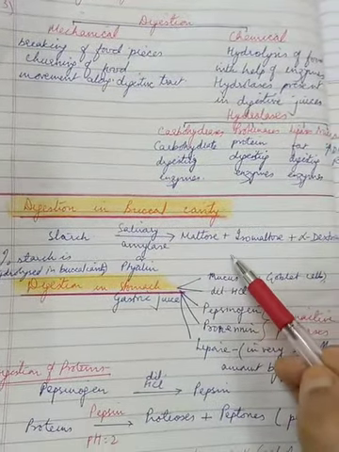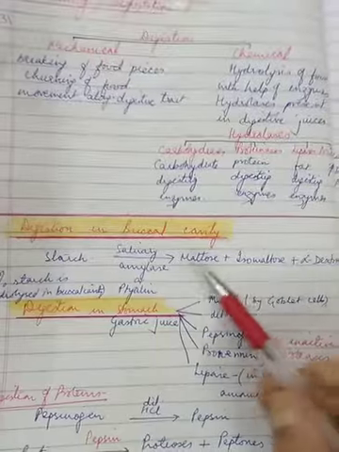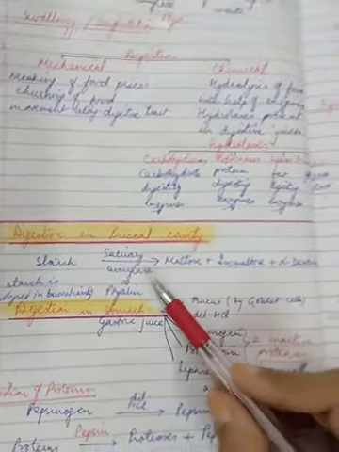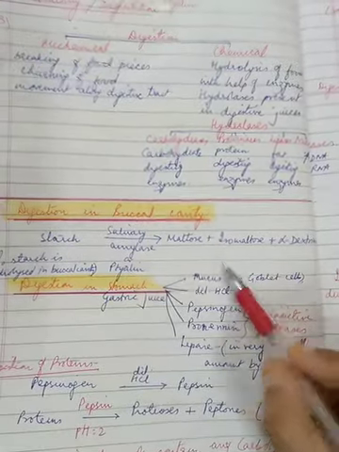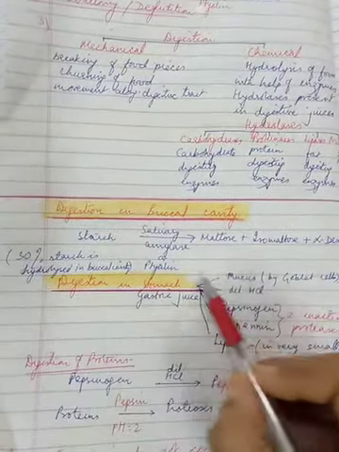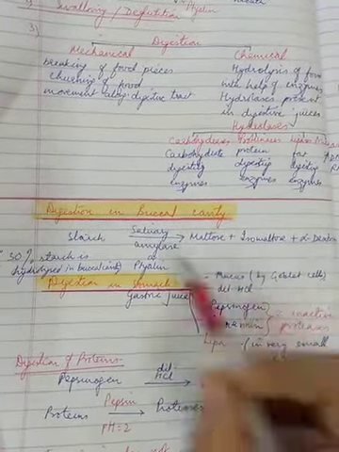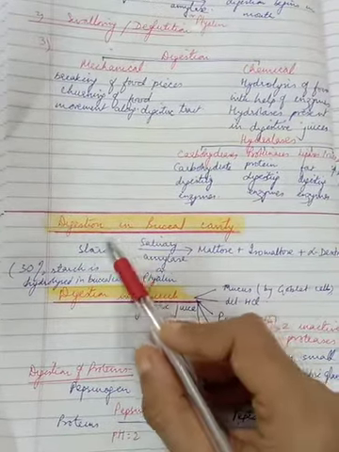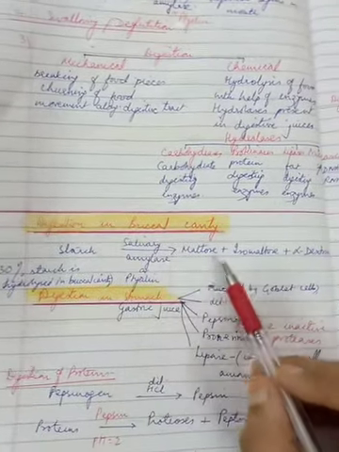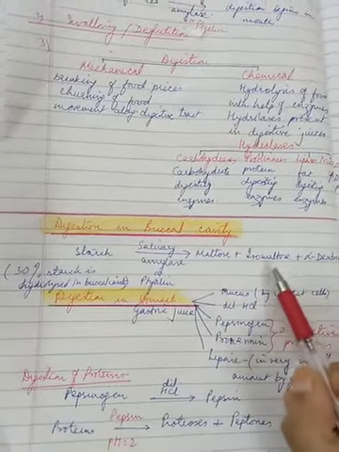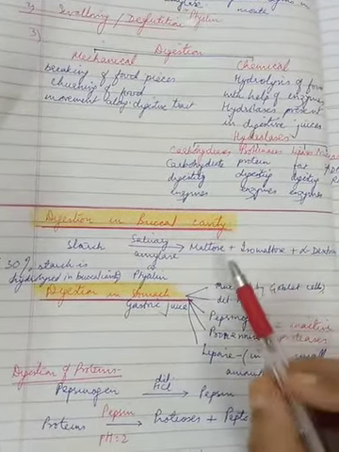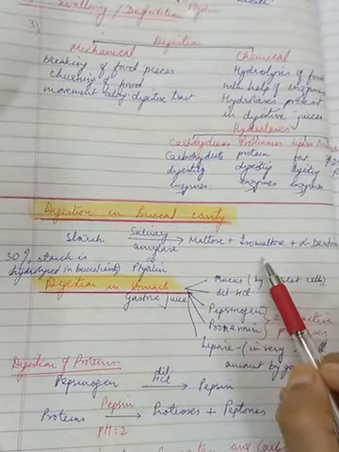Why? Because saliva does not contain any proteolytic enzyme which will digest protein or any lipase which will digest fat. In the buccal cavity, remember, only starch is broken down into these products. Proteins and fats are not, because there are no enzymes in saliva to act on them.